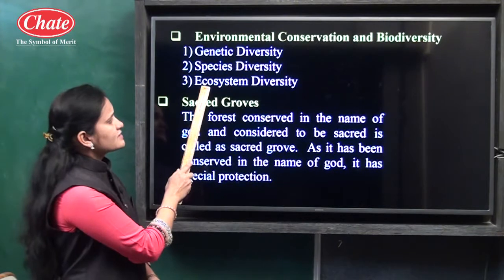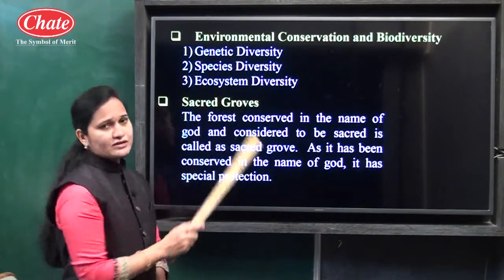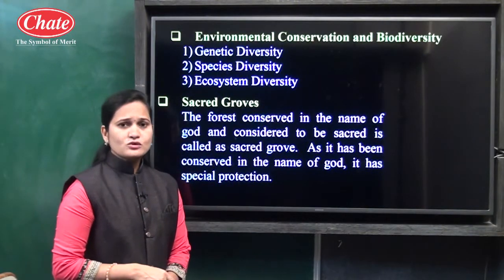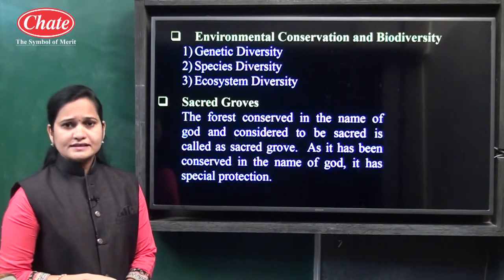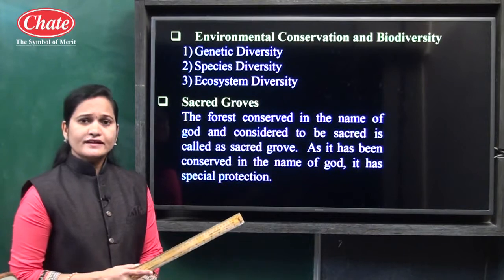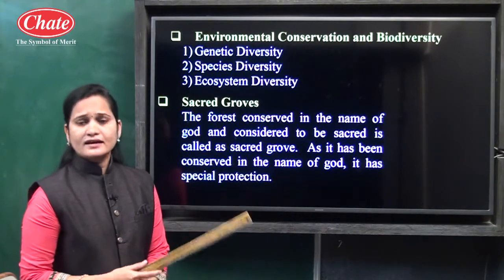And the third diversity is ecosystem diversity. Different types of ecosystems are present in the environment, for example the terrestrial land ecosystem, the aquatic ecosystem and the grassland ecosystem.